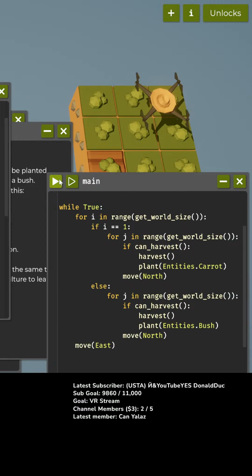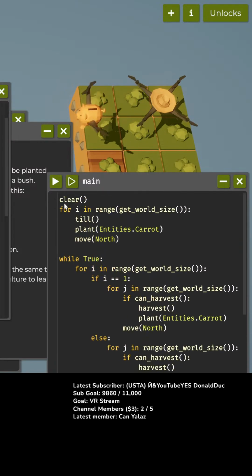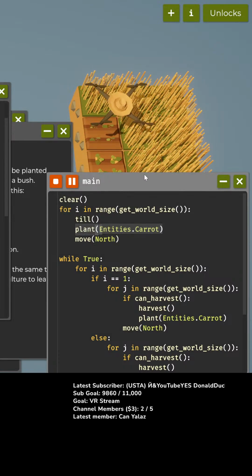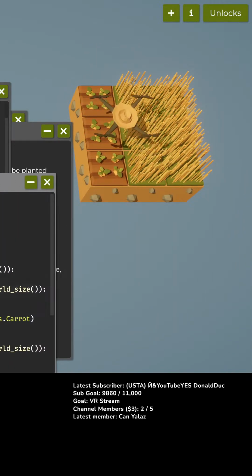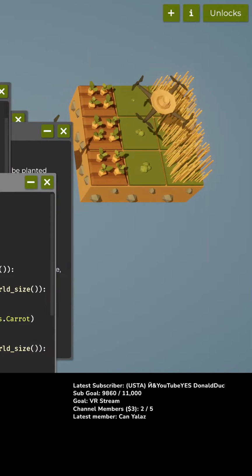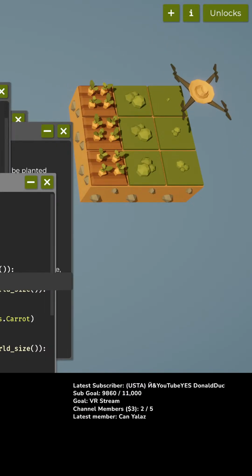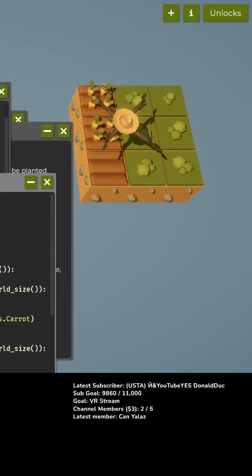Okay, let's see how this goes. Okay, starts or stops the execution. So how do I, like, do I just go here? There we go. So we plant the carrots. Why do we check? Why do we go through that twice? I don't understand why it's going through twice.